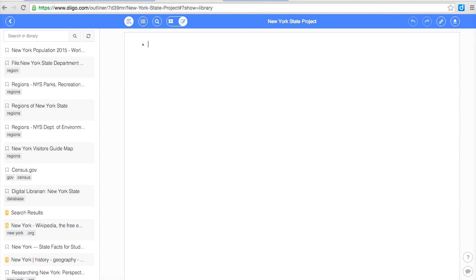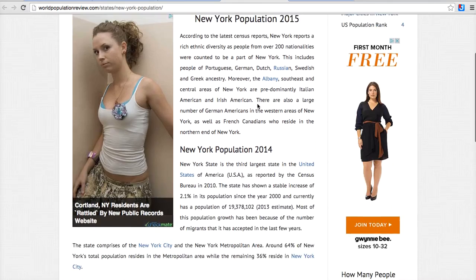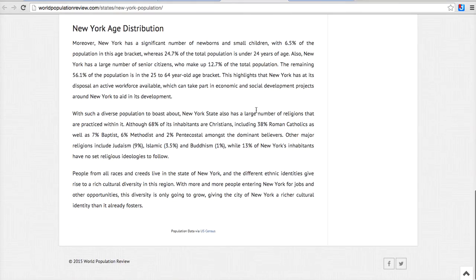So here I'm going to type New York State regions. All right, let's check out this first one. So we're going to go to the website. Once we put it in there, we're going to tab it. We're going to go to the website. This is a document that talks about regions in terms of world population.